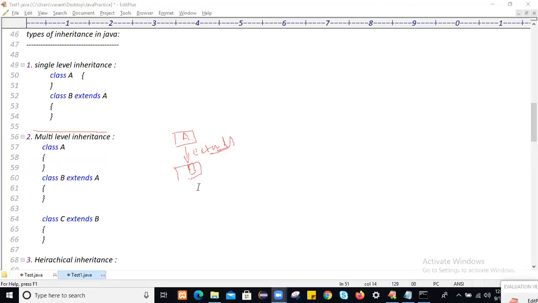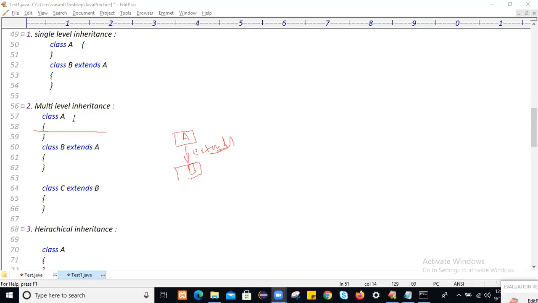So for multi-level inheritance, you see, class A is there, class B extends class A, and class C will extend class B. So by default, this class C is the child class of class A. This is the father, and father's father is the grandfather.